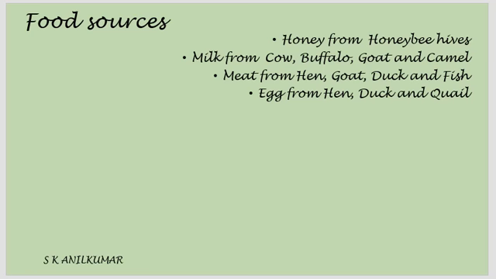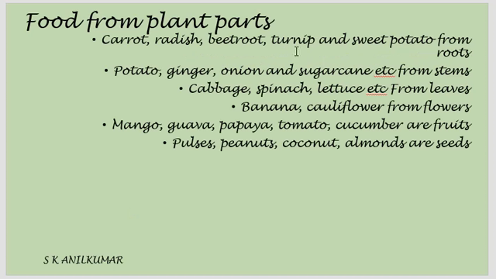Then we have food sources from the plants. For example, carrot, radish, beetroot, turnip, etc. come from the roots of the plant. Potato, ginger, onion, etc. come from the stems of the plant. Cabbage, spinach, lettuce, etc. are from the leaves. The flowers of the plant we eat are banana flower or cauliflower. The fruits of the plant that we eat are mango, guava, papaya, tomato, etc. And we also eat the seeds: pulses, peanuts, coconut, almonds are seeds.